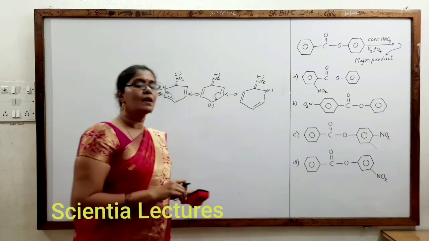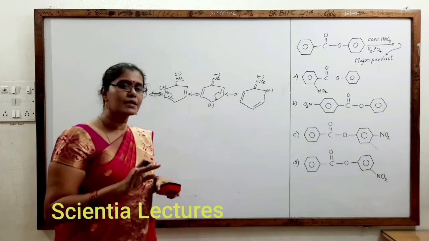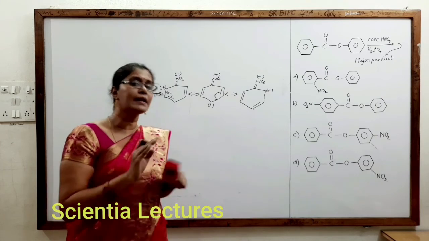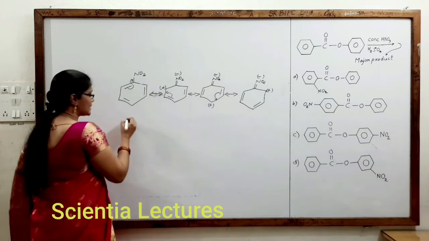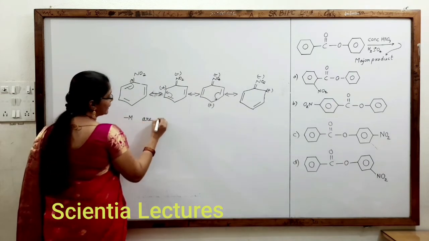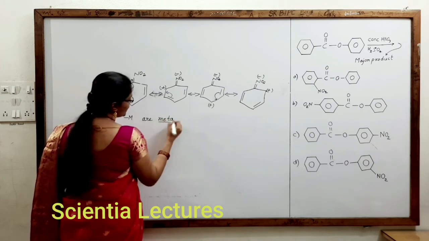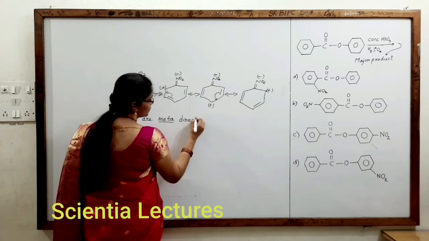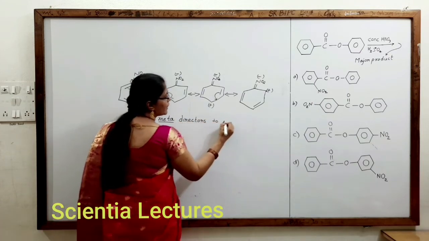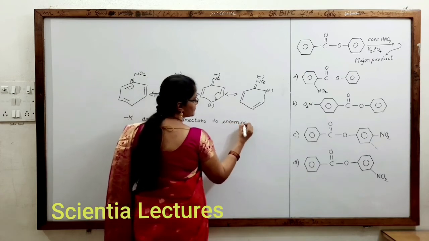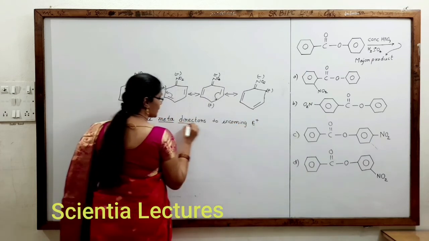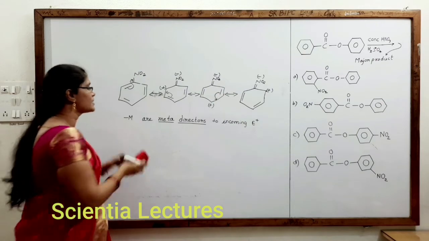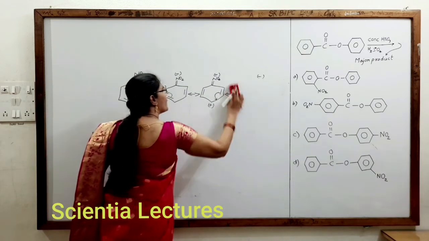So which implies, suppose you take a minus M group itself, electron density overall in the benzene ring is decreased. But in that case also, at ortho and para it is much decreased. So all minus M groups are meta-directors too, because they direct the incoming electrophile to the meta position. They are nothing but meta-directors to the incoming electrophile. So all minus M groups direct the incoming electrophile to the meta position.